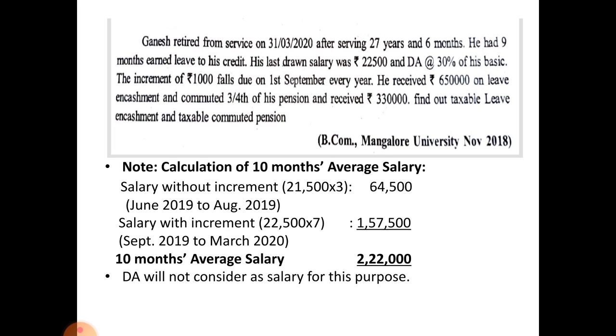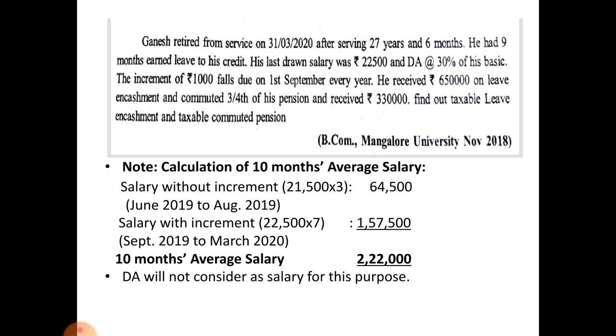He received rupees 6,50,000 on leave encashment and commuted 3/4 of his pension and received 3,30,000. Find out taxable leave encashment and taxable commuted pension. This problem was asked in the examination for 4 marks. Okay, let us solve this problem.